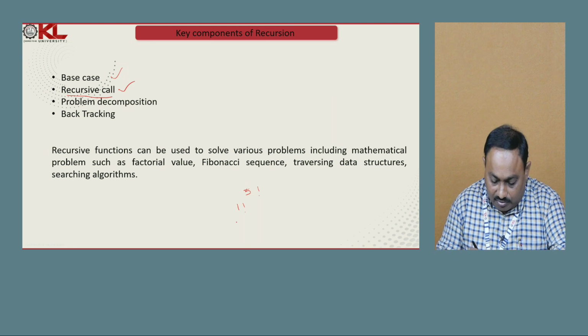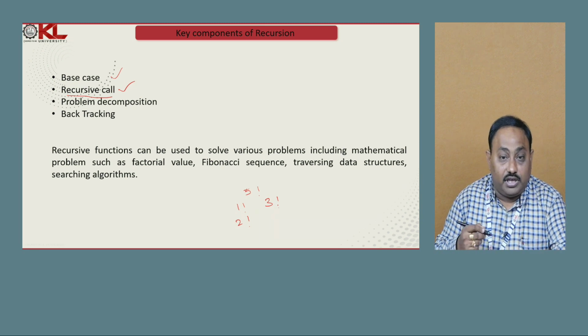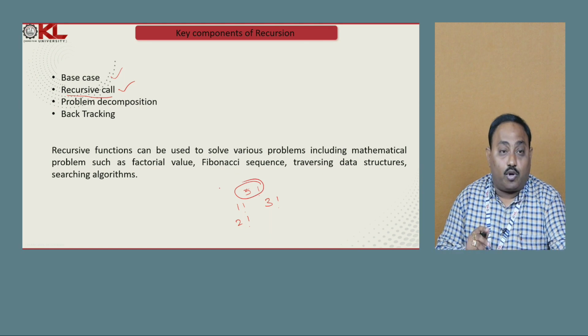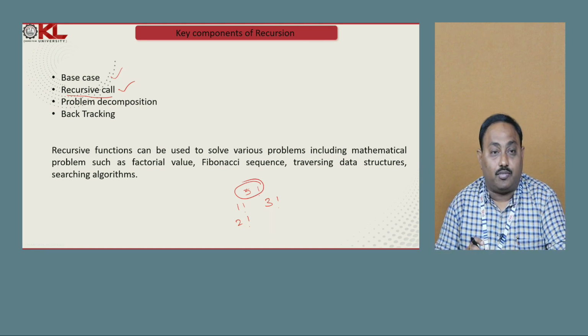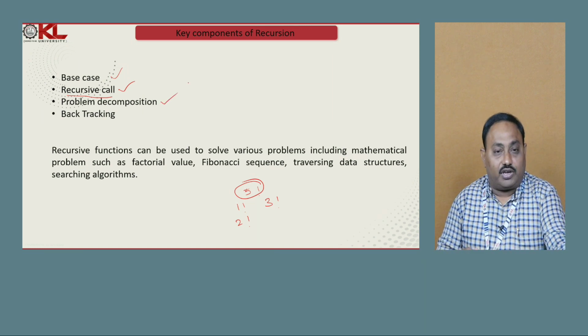For the second recursive call, I can find out the second factorial. For the third recursive call, I can find out 3 factorial. Like that, I have to decompose the problem into a number of recursive calls. The proper decomposition is very, very important. That is also another component of recursion.